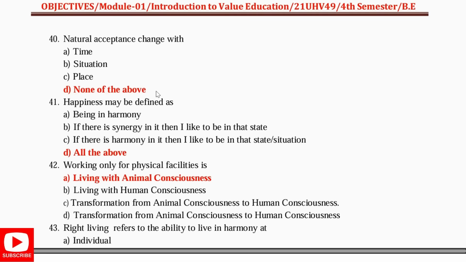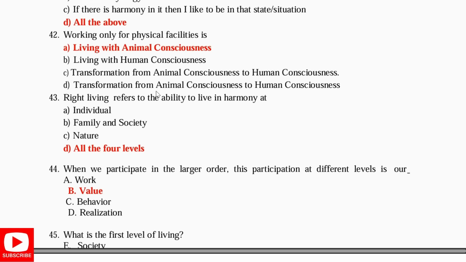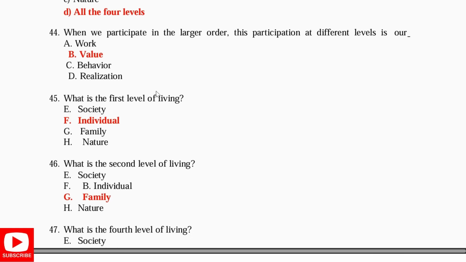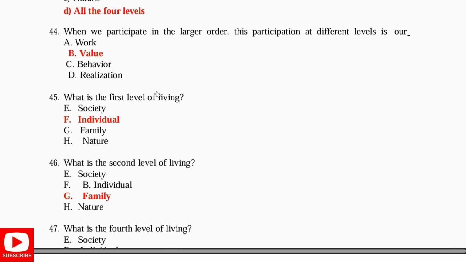Working only for the physical facilities is living with animal consciousness. Right living refers to the ability to live in harmony at all four levels: individual, family, society, and nature. When we participate in the larger order, this participation at different levels is our value. What is the first level of living? Individual. The second level is family.